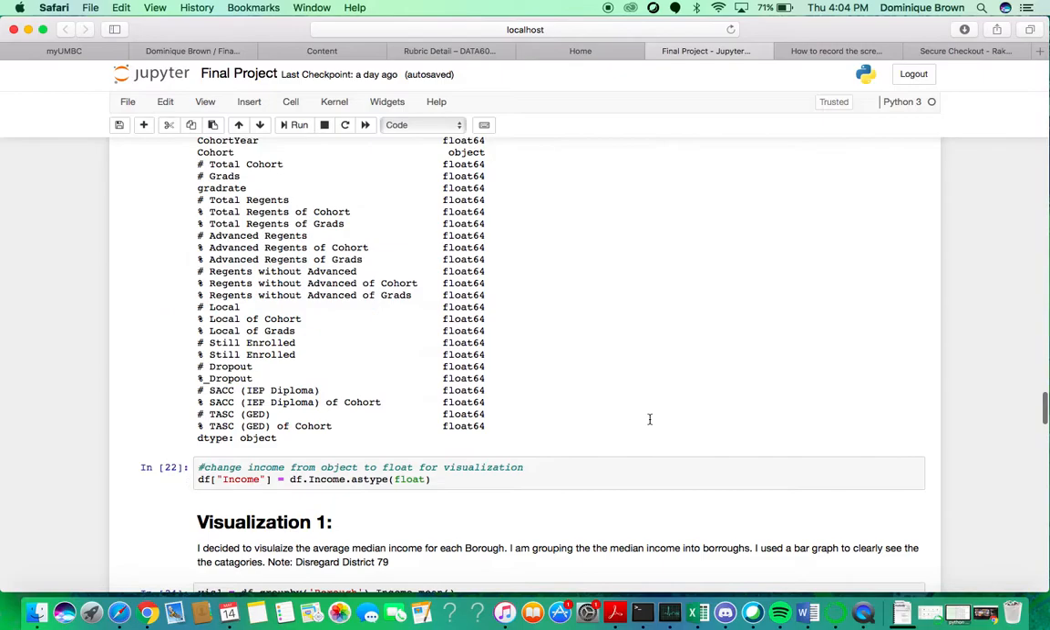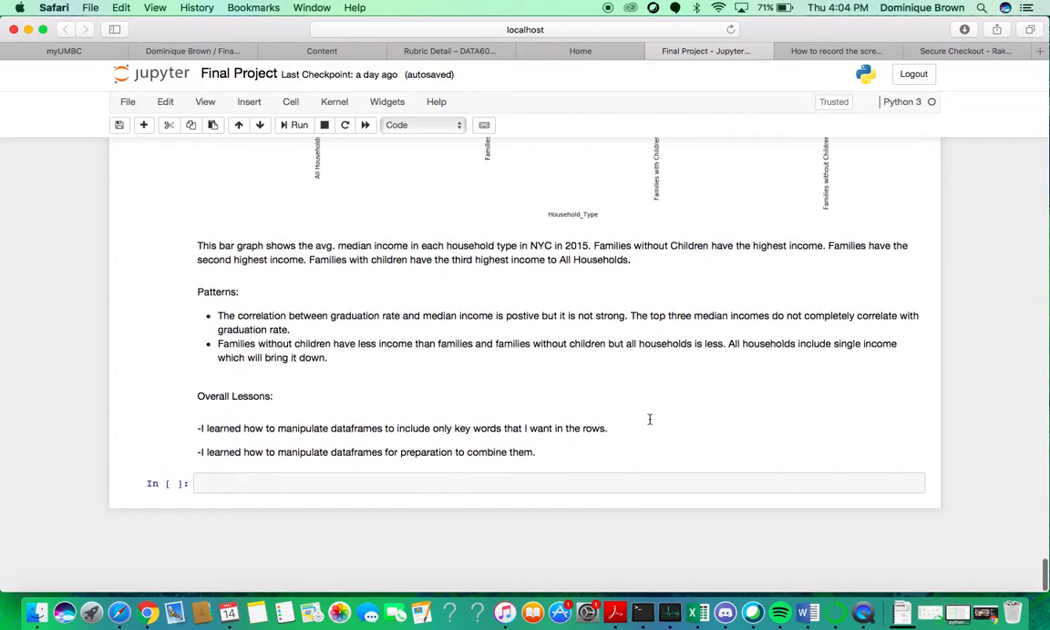Some overall lessons I learned. I learned how to manipulate data frames and to include only keywords that I want in the rows, for example with 2015 and for the boroughs that I did earlier. And I learned how to manipulate data frames in preparation to combine them.